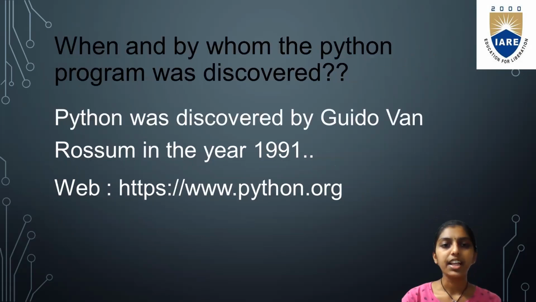When and by whom was Python discovered? Python was discovered by Guido van Rossum in the year 1991. To download Python, you can directly download it from Google by typing www.python.org.